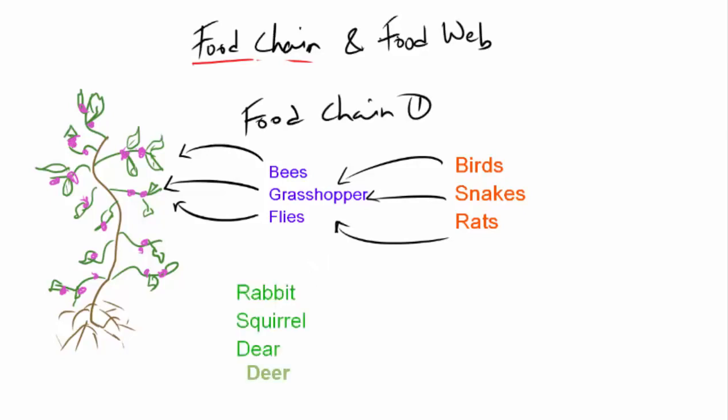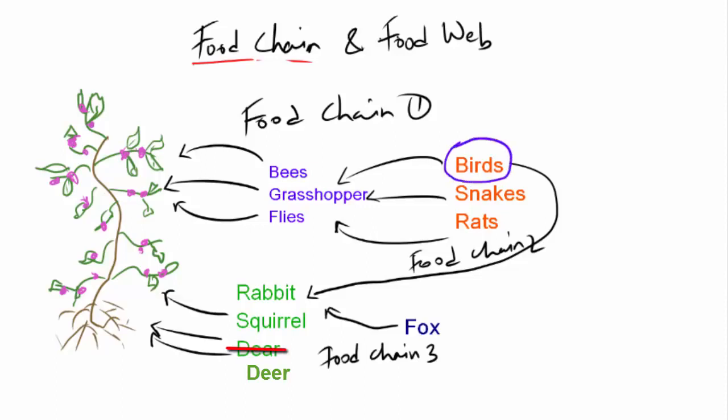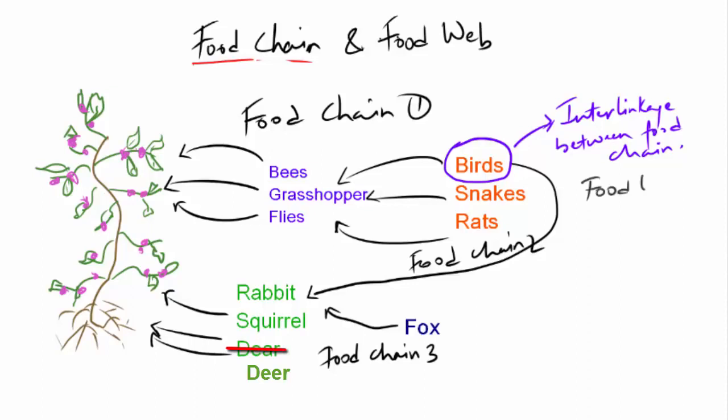Now within the same ecosystem, let's introduce some more species like rabbit, squirrel and deer who feed on plants and trees. Some birds eat rabbit and squirrel. Then animals like fox also eats rabbit and squirrel. Here we see another food chain. Between these two food chains, you will find some interlinkage, wherein one species of animal is dependent on both the food chain. Now this interlinkage of food chain is called as a food web.